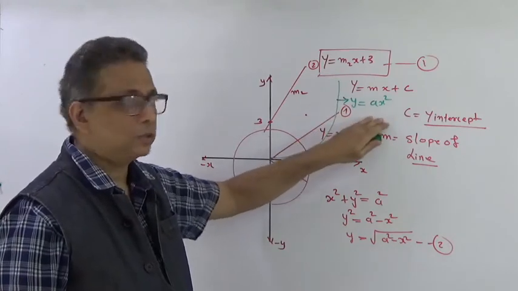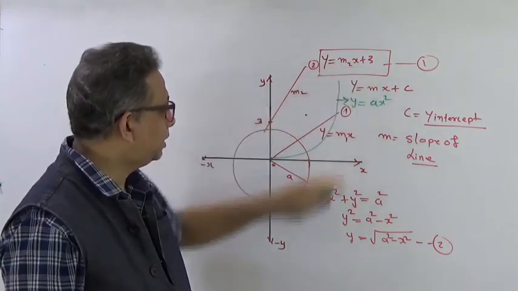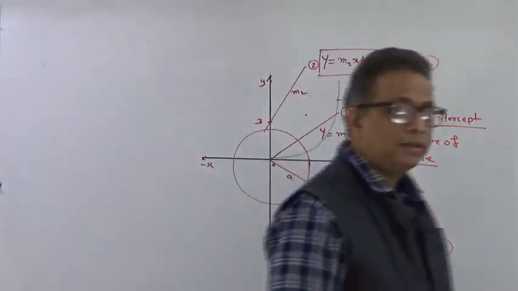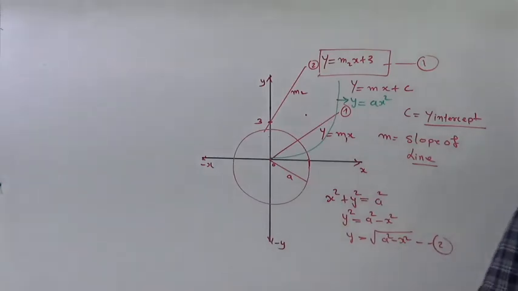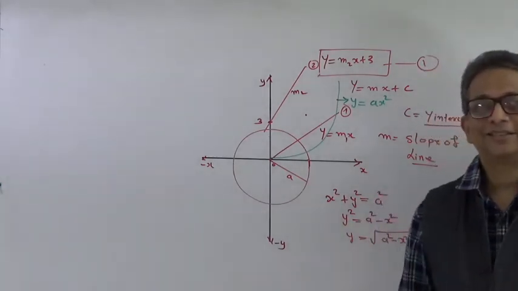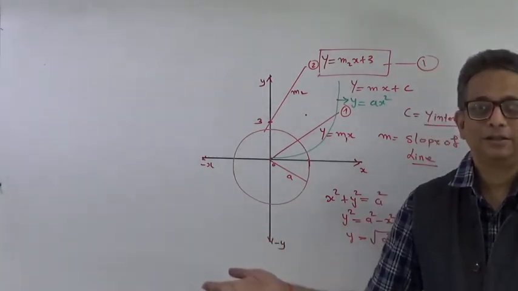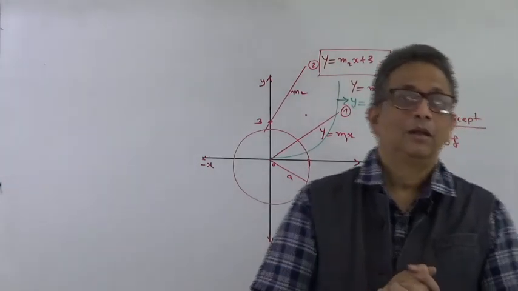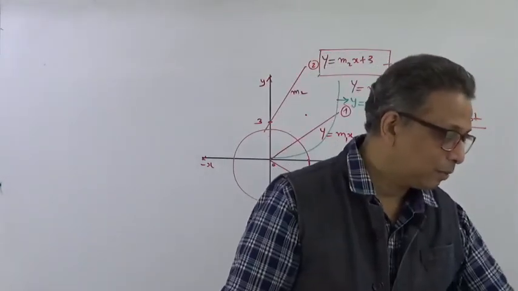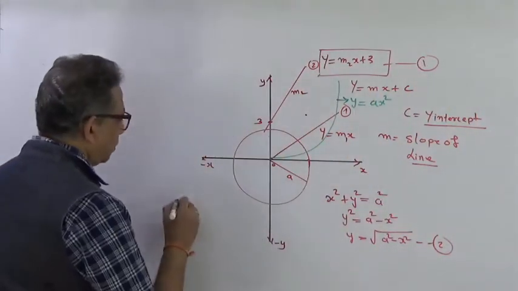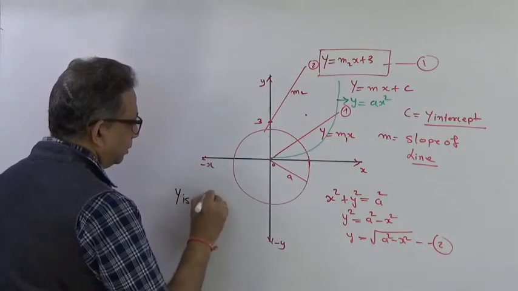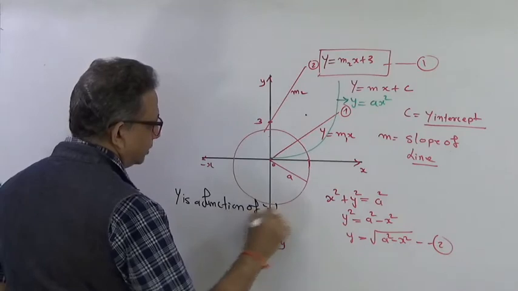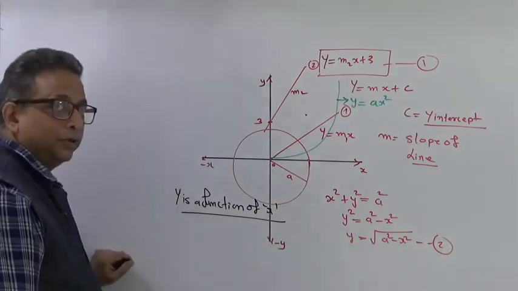y equal to ax square, y equal to mx plus c, y equal to under root of a square minus x square. What do we see in all these? That this is a relation of y with respect to x. It has just two sides of the coordinate axis that you have been studying up till now. What do we say? We say that y is a function of x.